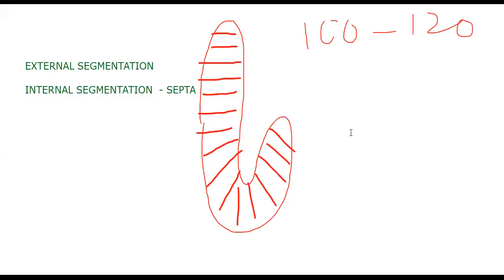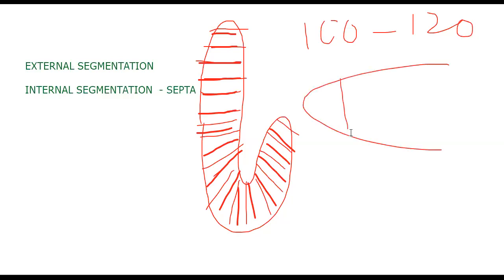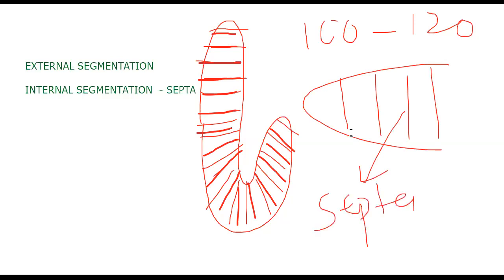For example, let's take the earthworm here. When you see the earthworm outside, you can see the segmentations like this, isn't it? So they seem like floors of a building. When you go inside the body, internal segmentation can also be seen. The internal segmentation of the earthworm is called septa.